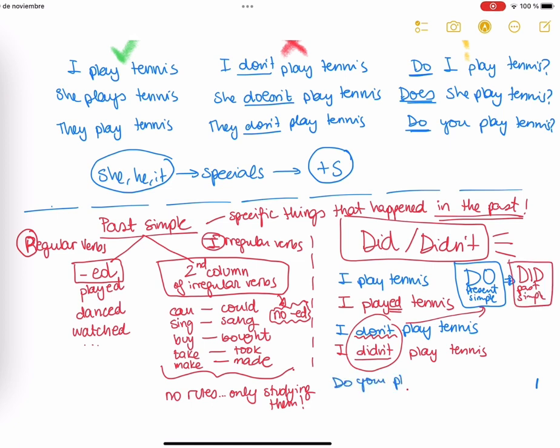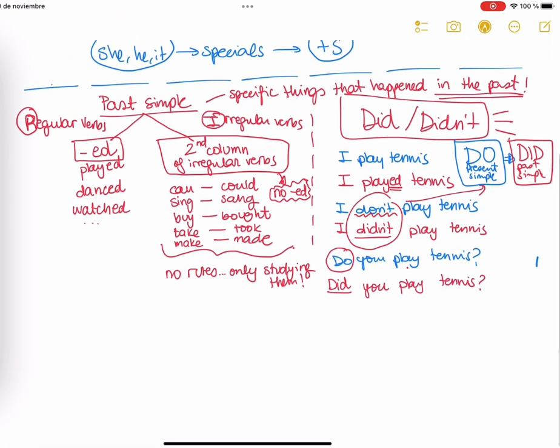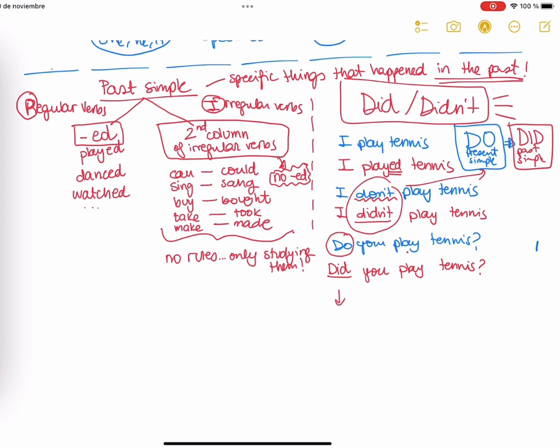Interrogative. Do you play tennis? Okay, what's the past of do? As we said before, it is did. So it is did you play tennis? Remember, we leave play exactly the same. What is the structure for questions? Did plus the subject plus the verb in infinitive. Okay, this means that we have did and then the verb with no ed.